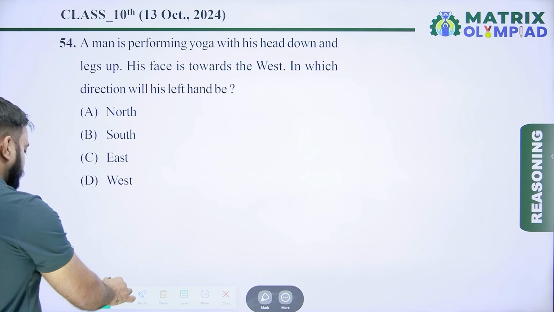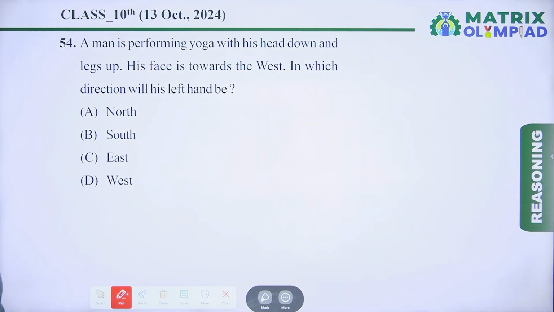So now question number 54. A man is performing yoga with his head down and legs up. His face is towards the west. In which direction will his left hand be?